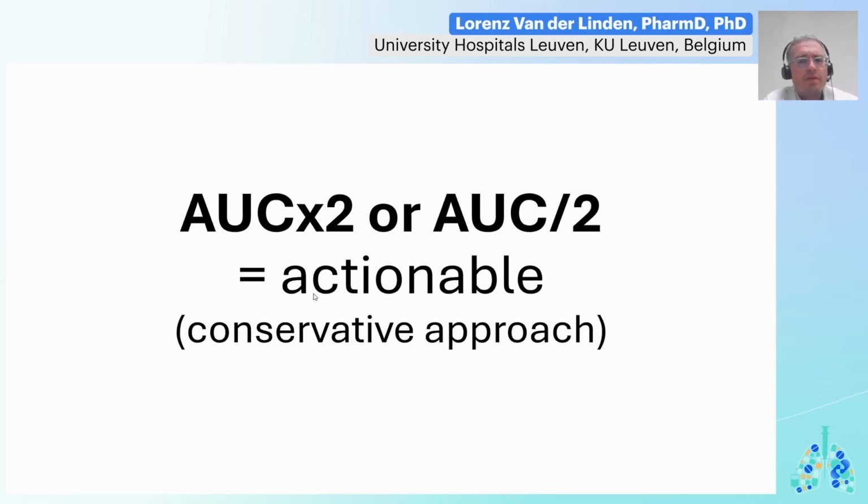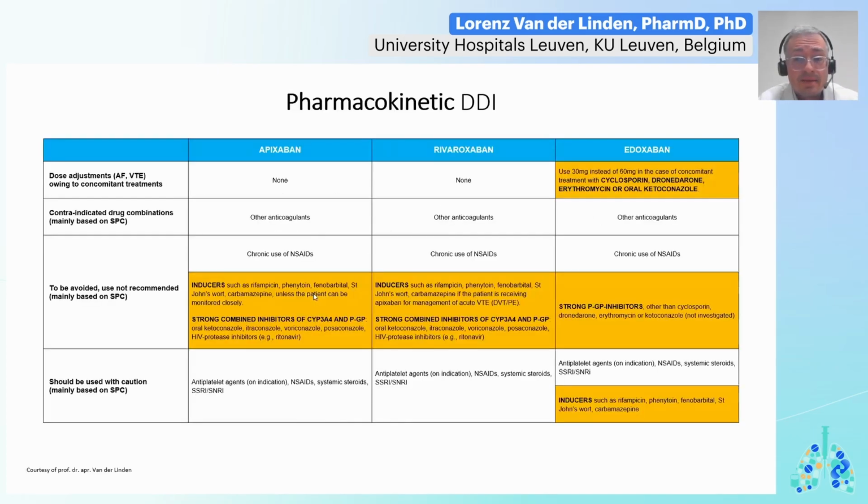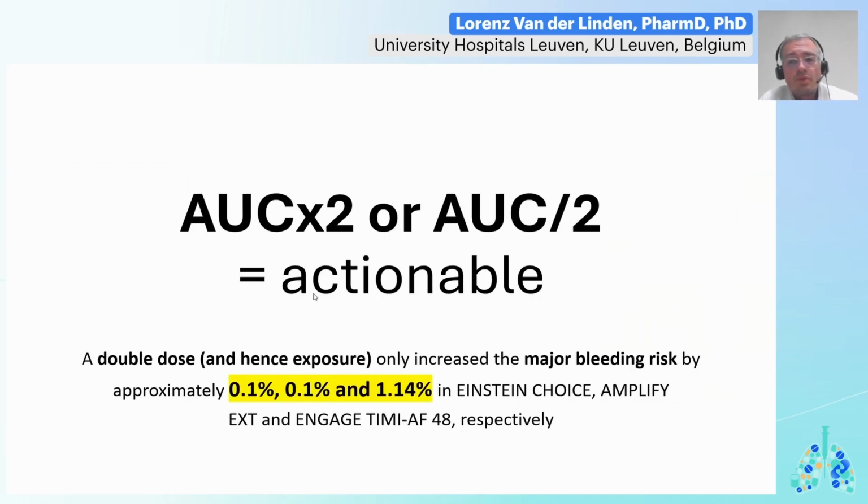Doubling or halving of exposure is actionable. And again, this is what informs the package label, and we can recognize this. We do have some trial data on what happens when we actually double the dose, and the bleeding risk will go up. It is then increased by up to approximately 1% when you double the dose.